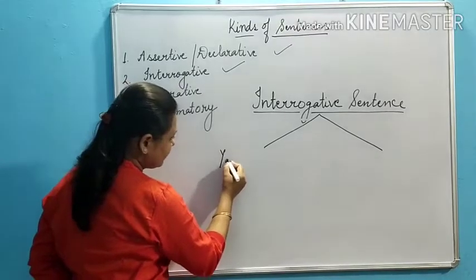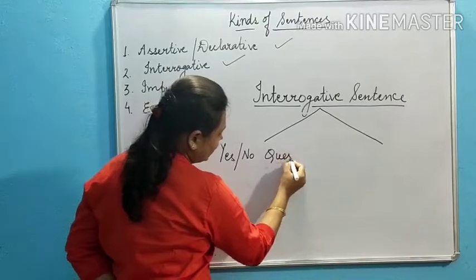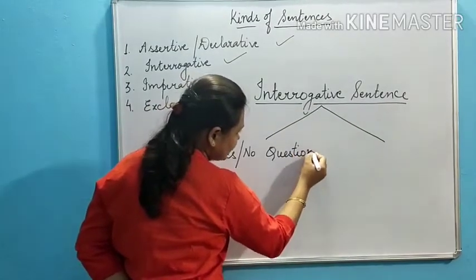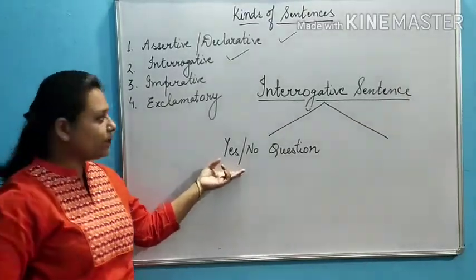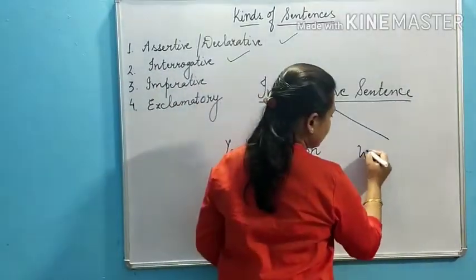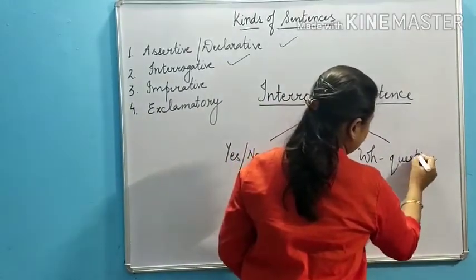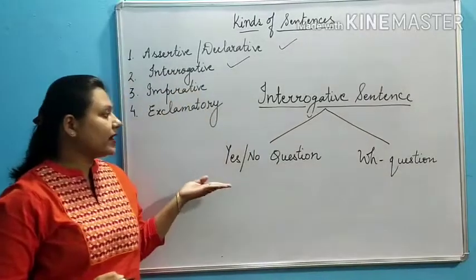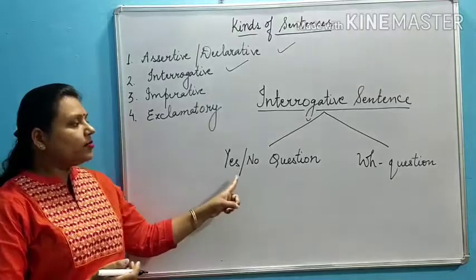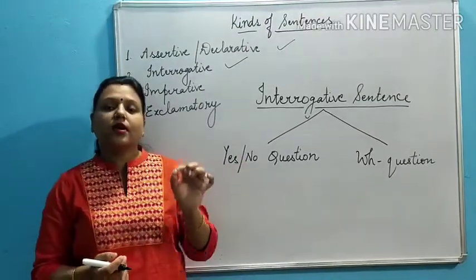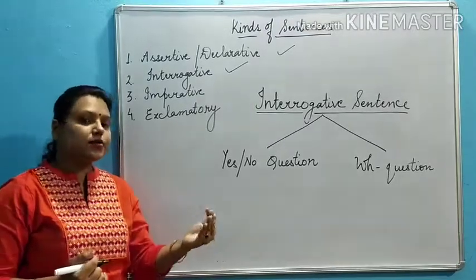First is yes no question. An interrogative sentence is further classified into two kinds. First is yes no type question and the second is WH questions. Now let's understand what is the meaning of yes no type question. Yes no type questions are those questions which require an answer in either yes or no.